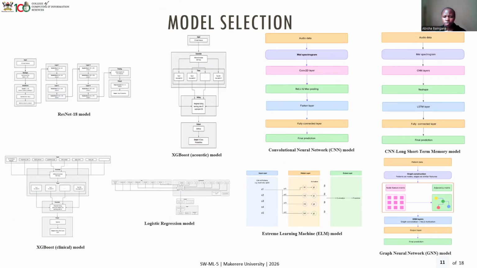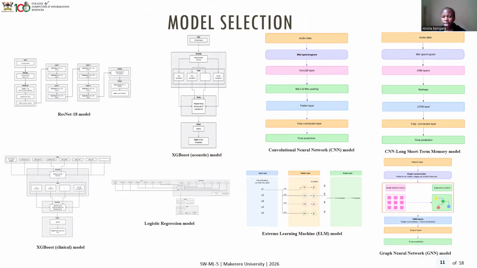And then we move on to the CNN model, where we picked the audio features. Then we had the mel spectrogram, then the convolutional 2D layer, which pretty much just extracted the features from the spectrograms. Then the ReLU and max pooling, where all the negative values were moved towards 0, and then we have the fully connected layer, which gives us the final prediction.